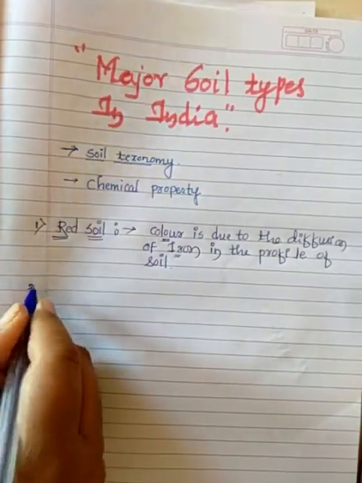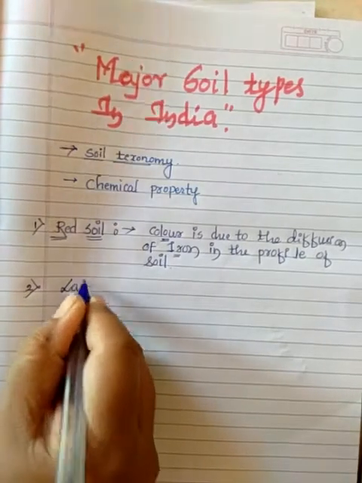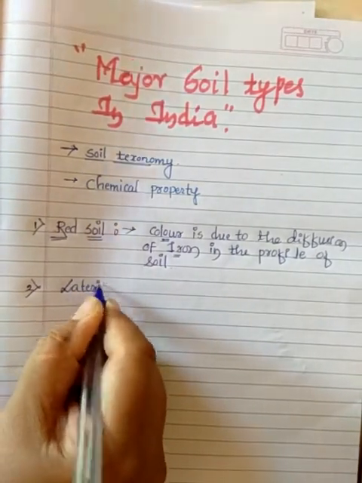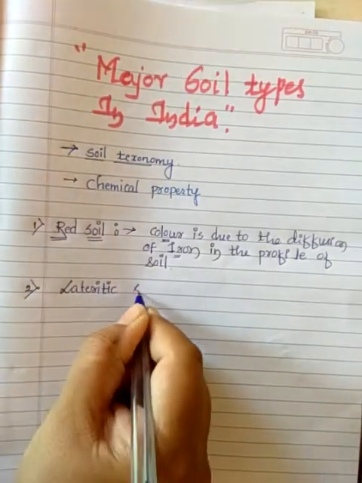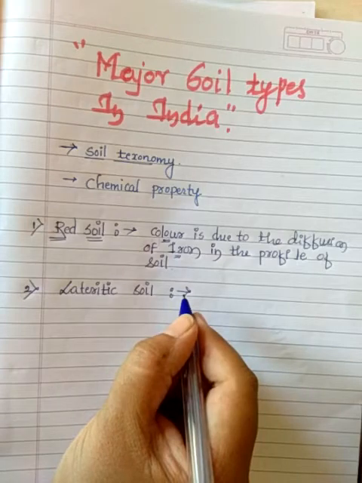The second type is lateritic soil. Let's see the meaning of lateritic soil.